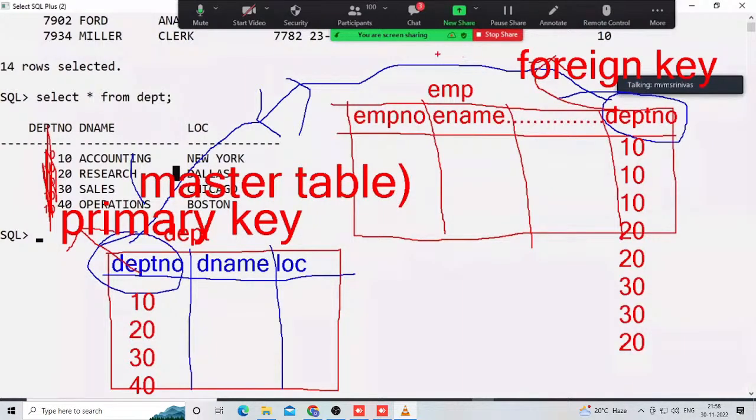Again, the table where a foreign key is available is also called a child table or detail table. Why, in a project, do we establish a relationship between tables using primary key and foreign key, along with unique key?